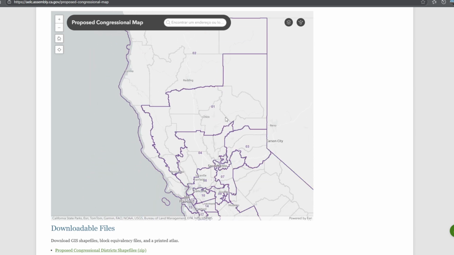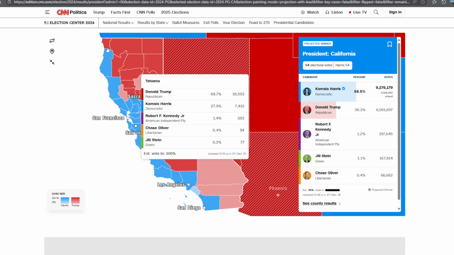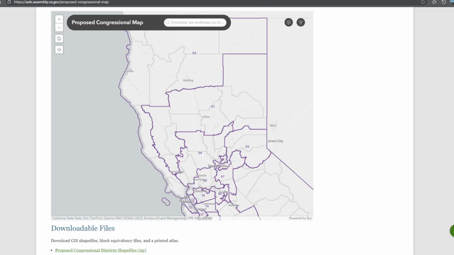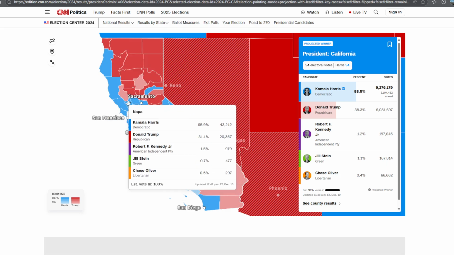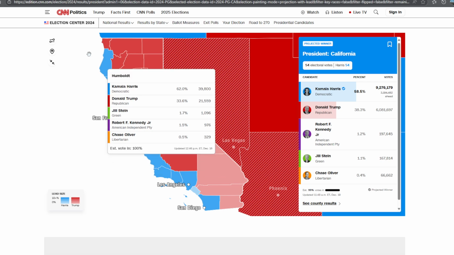They also put this one, look at this. This is a very Republican district here, but they added this part with Santa Rosa, I'm sorry, Napa County. Look at this. It's Democratic areas as well.